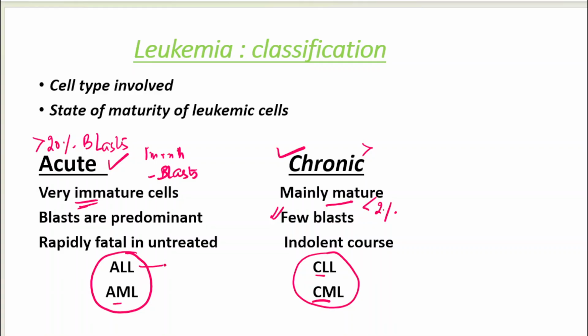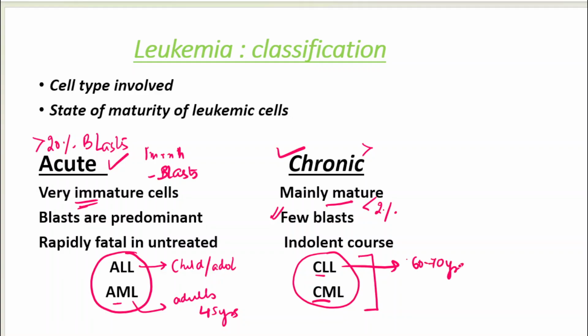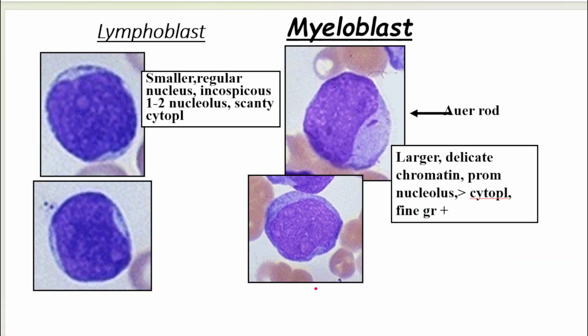And one more thing, acute lymphoid leukemia is going to be present in children or adolescents. But acute myeloid leukemia is primarily a disease of adults more than 40 or 45 years of age. Chronic lymphocytic leukemia is mostly involving, for example, for CLL, the age is usually 60 to 70 years. And for CML, the age is 45 years and above. So this is going to help you at least streamline your thought process about what you are going to see and what you are going to deal with.